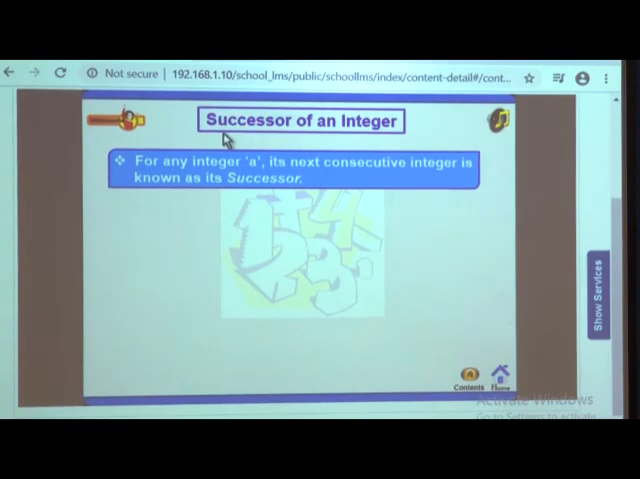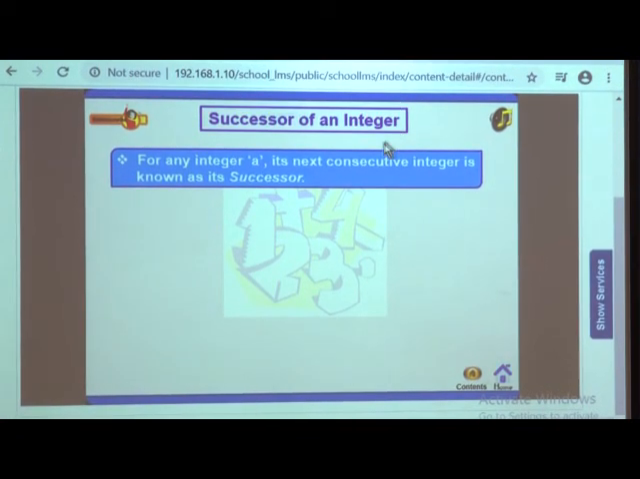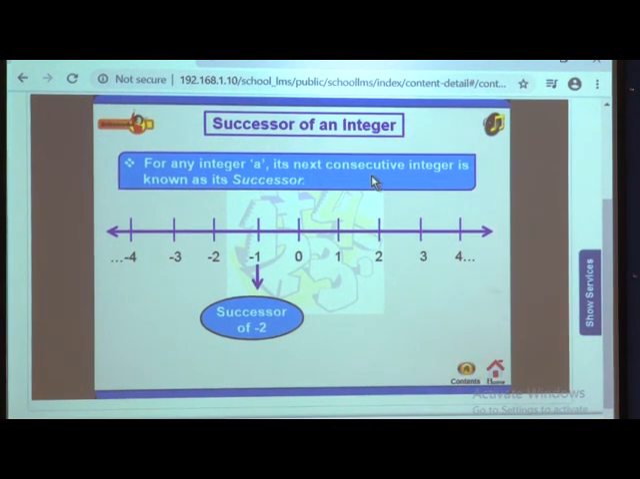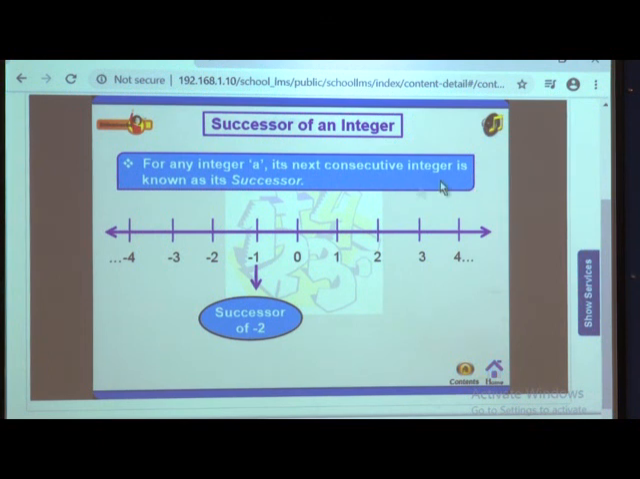Now, we are going to learn about the successor and predecessor of integers. For any integer a, its next consecutive integer is known as its successor. So, what will be the successor of 0? It is 1. What will be the predecessor of 0? It is -1. First we will learn about the successor of integers. What will be the successor of 1? The successor is nothing but the next integer. So, the successor of 1 is 2 and the successor of -2 is -1.